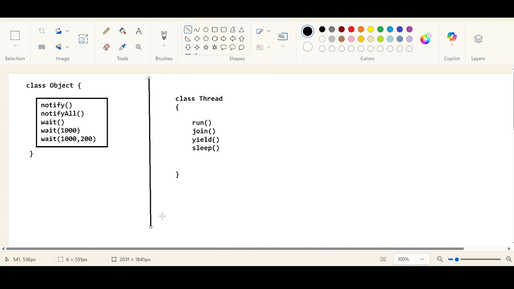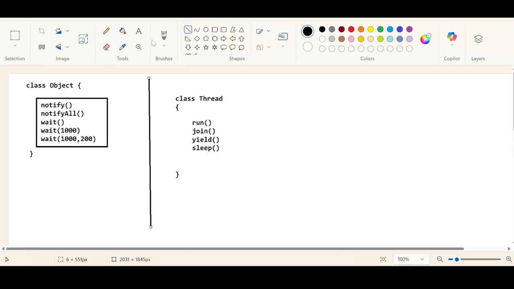Mainly synchronization. Synchronization, and again, okay, it can be part of the Thread class, right? Why is it part of the Object class? You are getting my question, right? Synchronization is okay. Synchronization is always a topic of discussion in multi-threading, right? If that is the case, why did they choose the Object class to place these methods, not the Thread class?